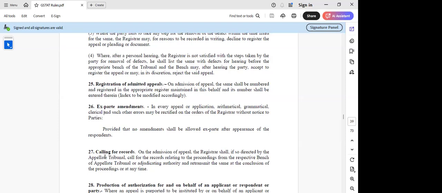These 4 files have to be brought to the tribunal by the respective officers, not by the party. You see here, on admission of appeal, the registrar shall call for records. It will take 5 years for all the 4 offices to send the files. This rule 27 has to be deleted. This is a very bad rule.